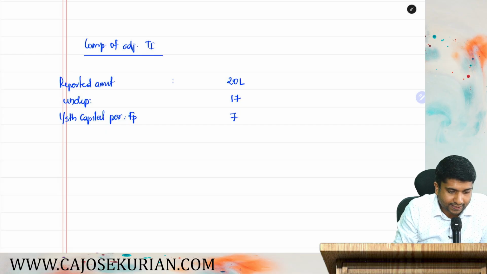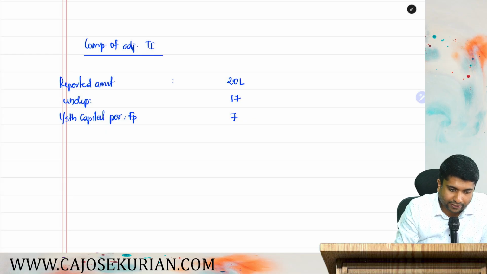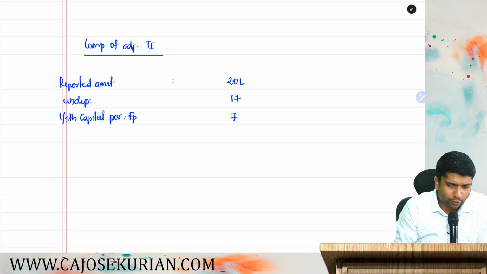Then what is next? Expenditure incurred for scientific research. How much is that? 11 lakh. What to do? Nothing. Scientific research expenses are definitely allowable. You don't need to add back while computing adjusted total income. Business loss brought forward for assessment year 24-25. What to do? Add back.